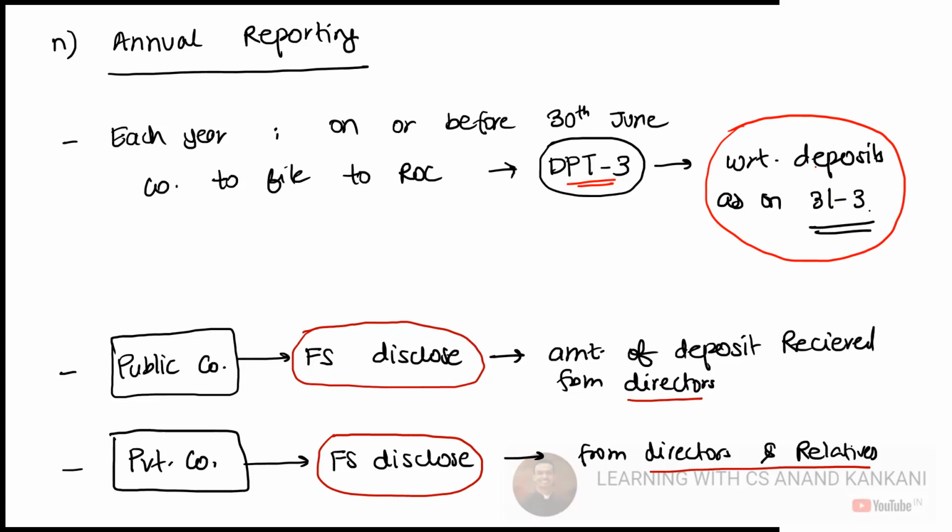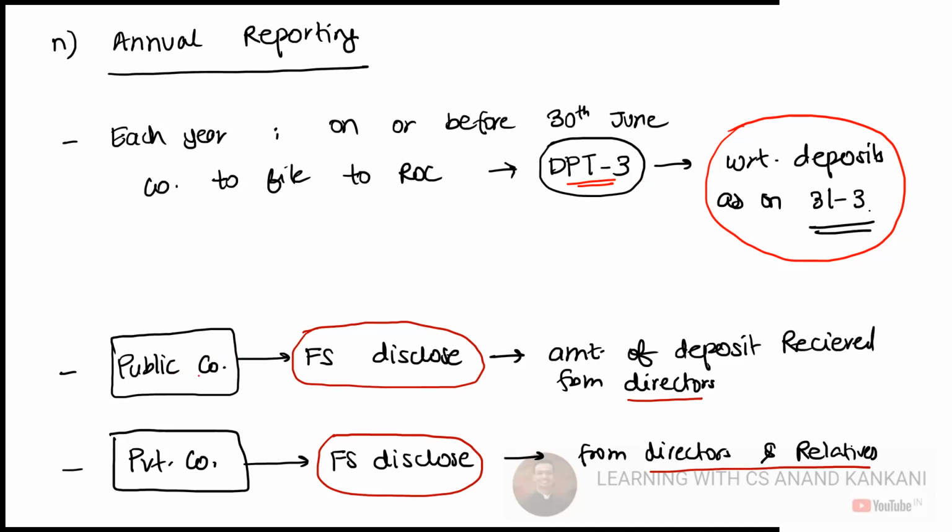Sometimes company may say that we don't have any deposits, but later on when you go through their balance sheet, while filing their annual return or their financial statement, AOC4, while you're preparing the contents for AOC4, at that point of time you realize, oh God, this was a deposit and the DPT3 should have been filed before 30th of June, and now you have missed the due date, because generally the annual filings happen in August and September only. So you realize that you have made a mistake here. So make sure that you don't do this.